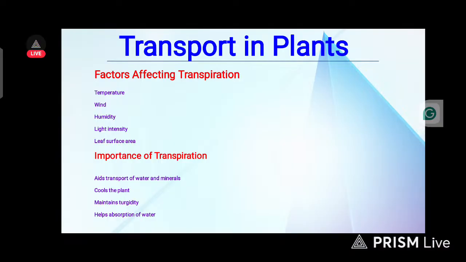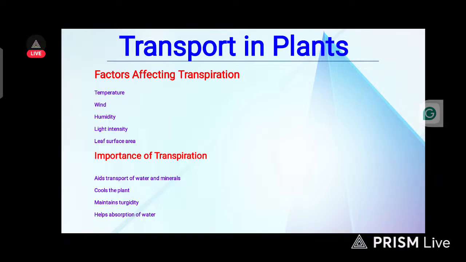The same thing happens with the wind. When there is wind, a lot of water vapor will be lost from the leaf of the plant, as the wind breeze blows it away. This will now force the plant, with transpiration, to absorb more water from the roots and from the ground and then to the leaf.